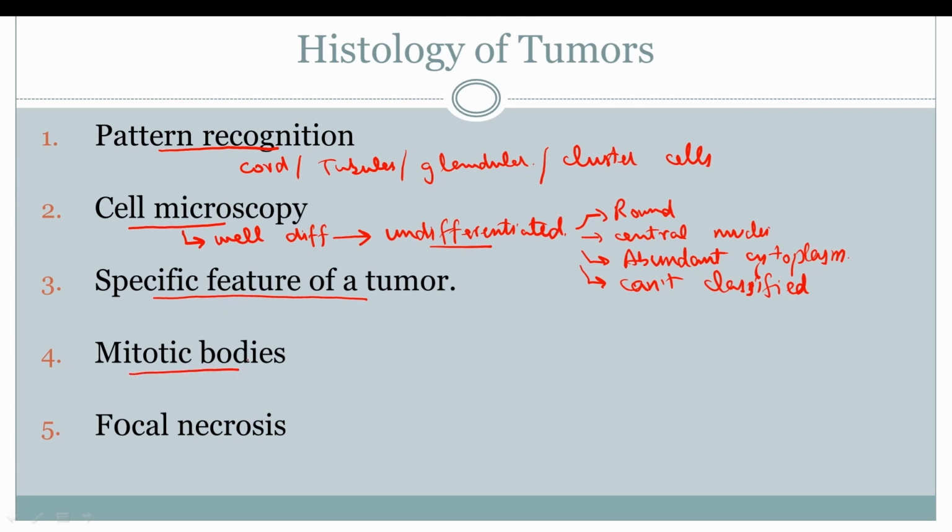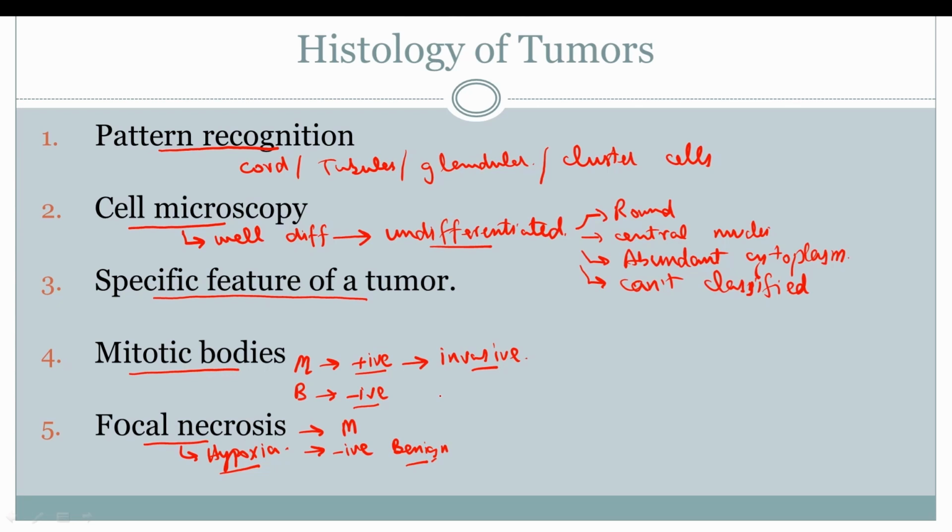The next is mitotic bodies. So in case of malignant tumors, the mitotic bodies are always present, which means that the tumor is invasive. Whereas in case of the benign tumors, the mitotic bodies are mostly absent. The focal necrosis means hypoxia and lack of blood supply. So the focal necrosis is a typical feature of a malignant tumor, whereas it is absent in the benign tumors.